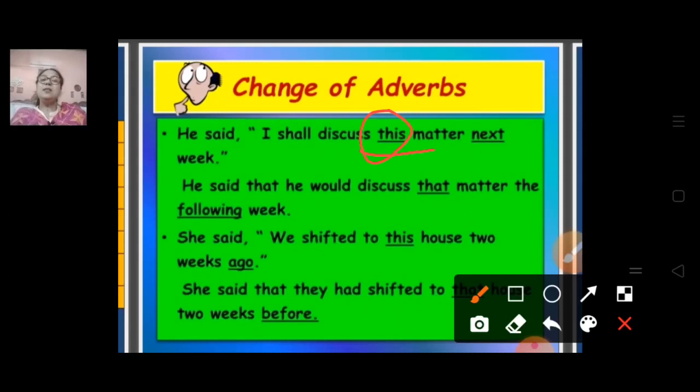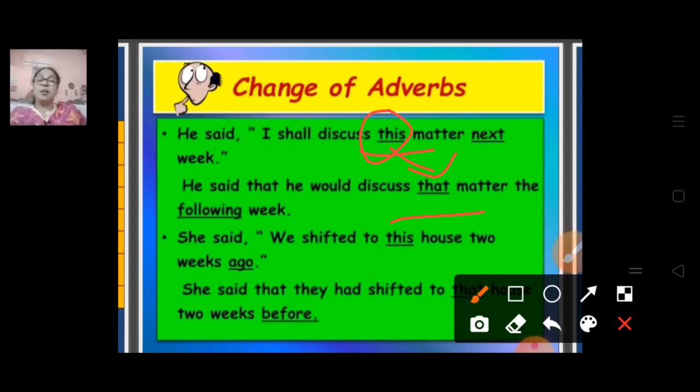So he said that he would discuss that matter. Now here you can see the change in adverb of time and place. This becomes that, that matter, the following week.